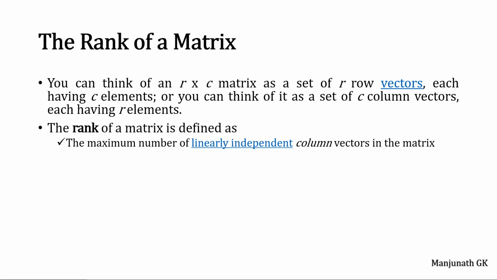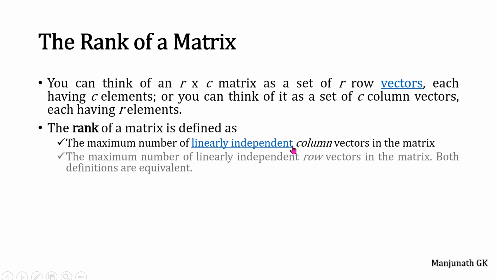Consider any matrix of R rows and C columns. Find the number of linearly independent columns. So the rank of that matrix equals the number of linearly independent columns. One more definition is the maximum number of linearly independent row vectors in the matrix. It is also called the rank of a matrix. Either you can find the number of independent columns or the number of independent rows. That number gives the rank of a matrix. So both definitions are equivalent.